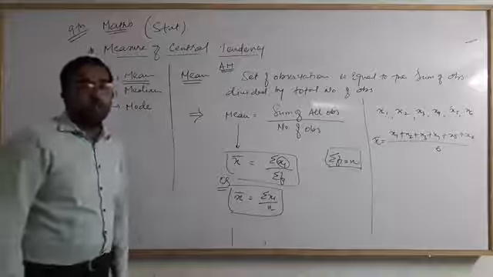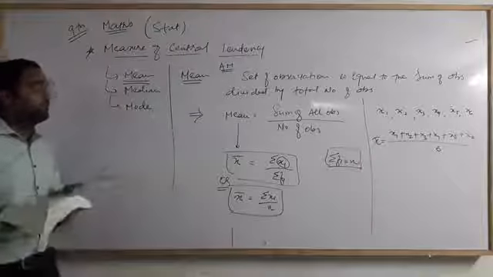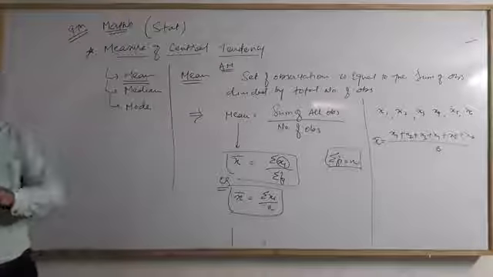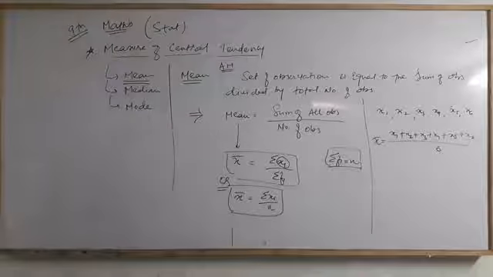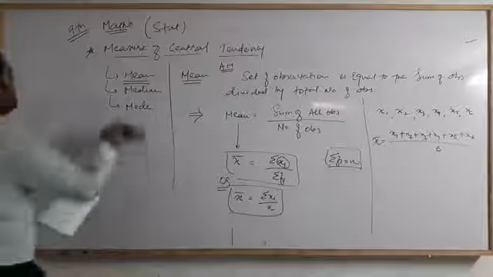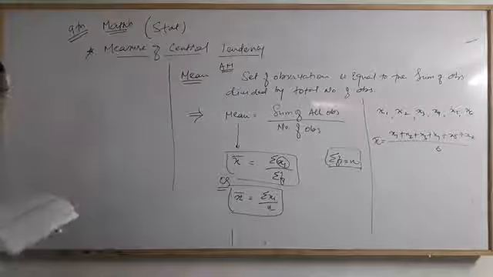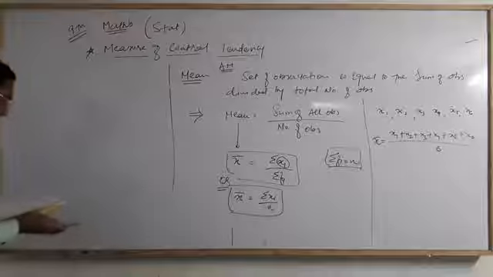So let's start to solve questions related to the mean. Here is the first question.